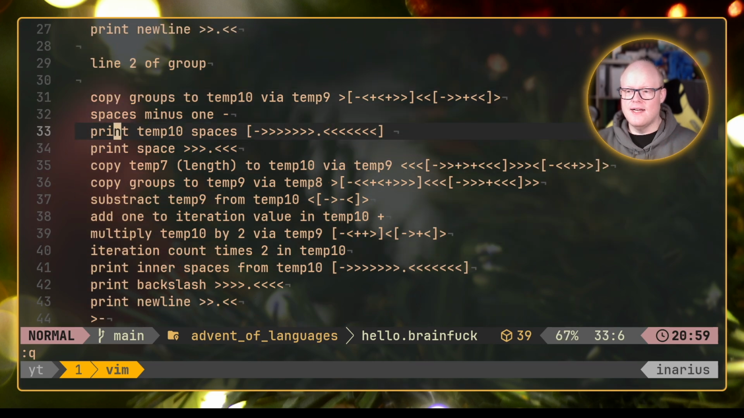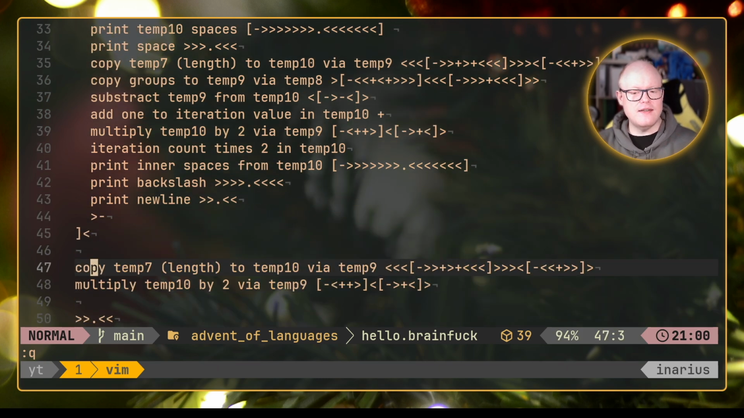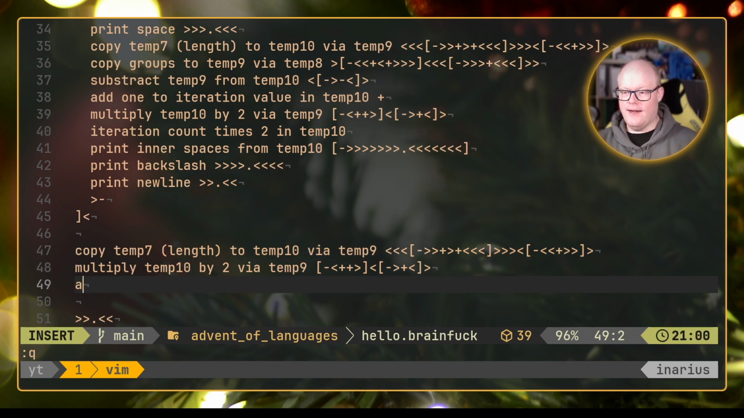We did that. So now what we need to do is we don't need to subtract anything from it, but we need to multiply temp 10, where we copied this thing, by 2. So I guess we will do that. So let's take that and let's copy that. So now we actually have the value of the original groups count times 2 there. And now we need to add 2 to temp 10, and we simply can do that with 2 pluses.